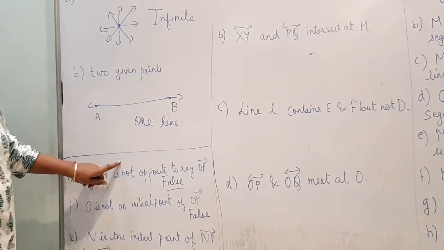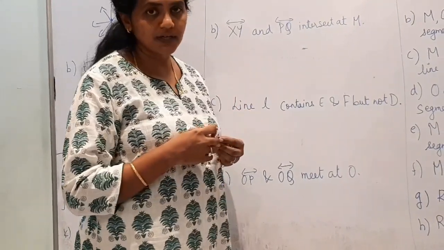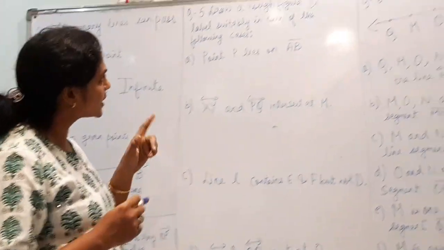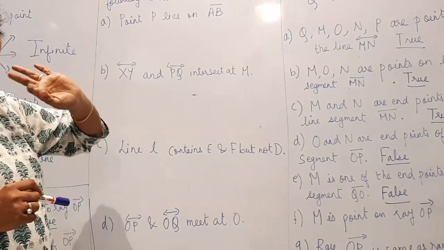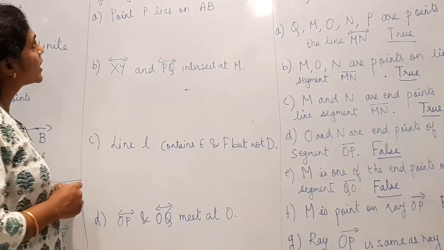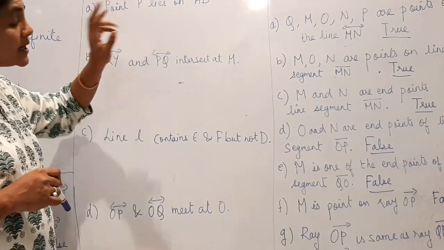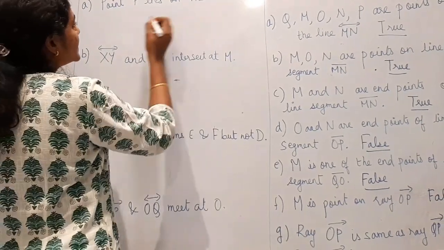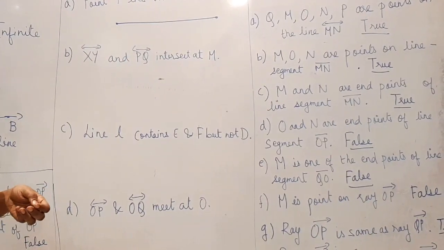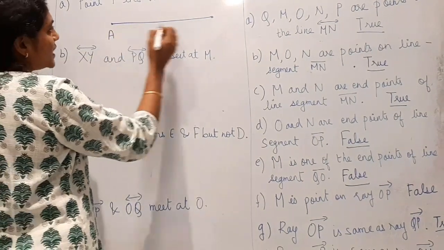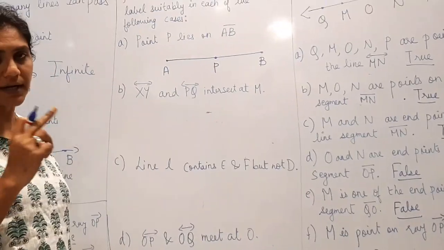Now we will go to question 5. Draw a rough figure and label suitably in each of the following cases. These figures you have to draw with pencil. So here the first case is point P lies on line segment AB. You have to show this statement using a figure. So AB is the line segment, and point P lies on it.